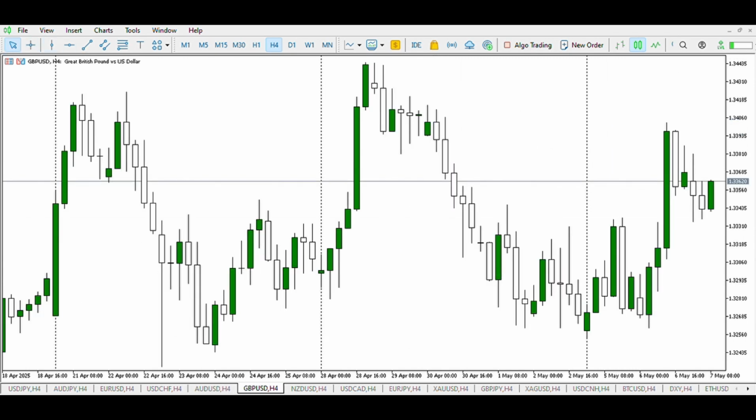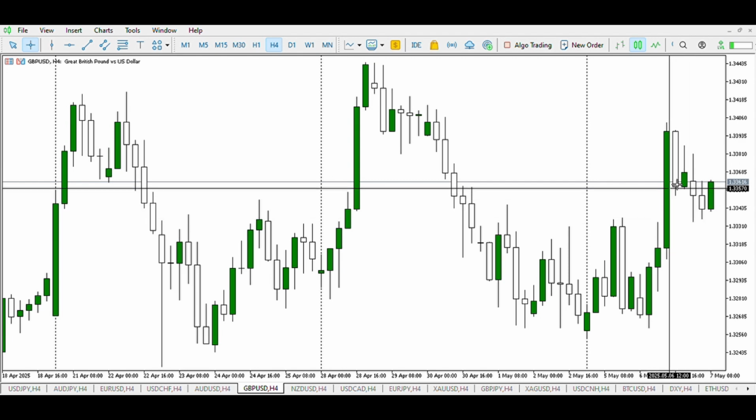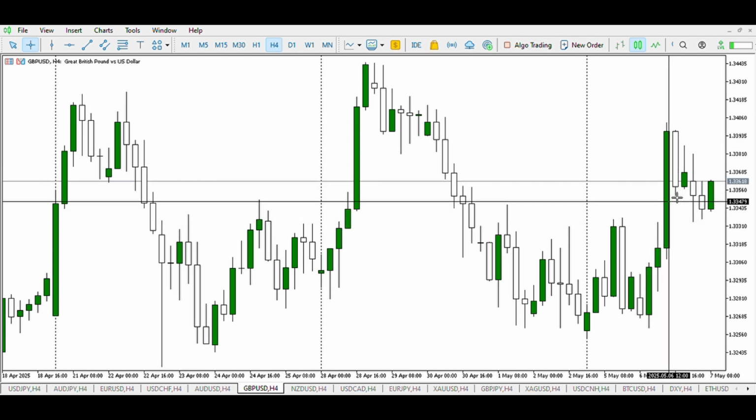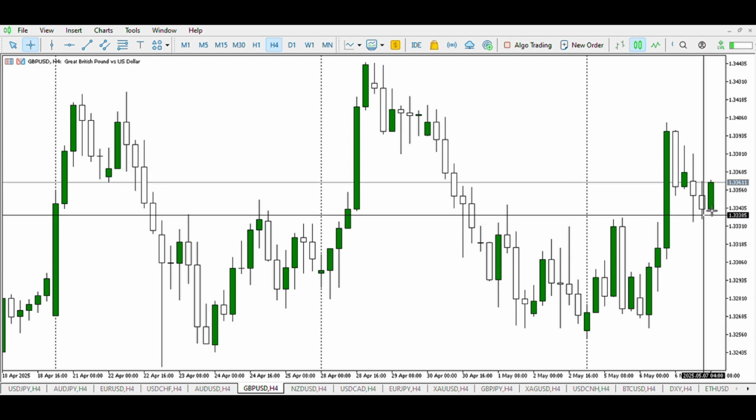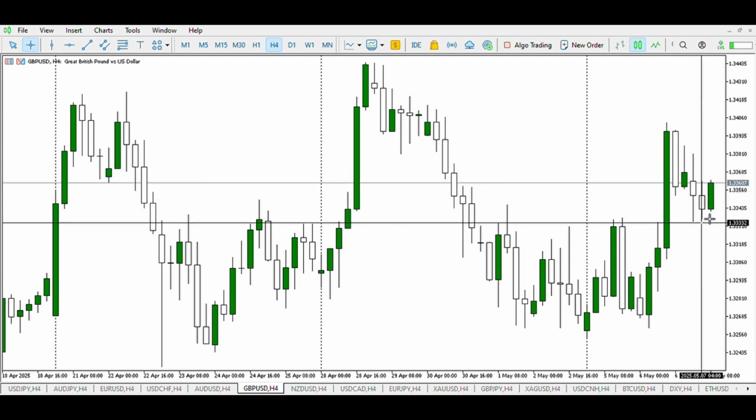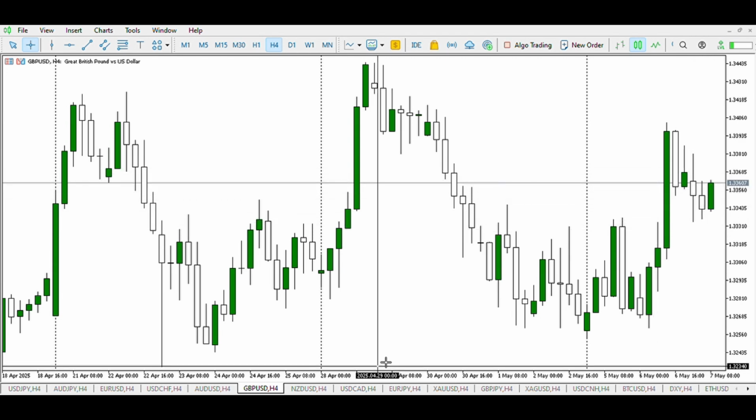On GBP USD, as predicted yesterday, the zone held and price pushed further up. However, this morning we can see the sellers consolidating around this range to fill this fair value gap, because there are a lot of orders sitting down here, and right here you can see sellers in this zone. Since the sellers are not directly at the support, we make no conclusion on this pair.